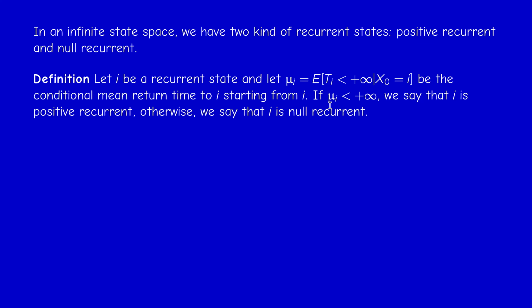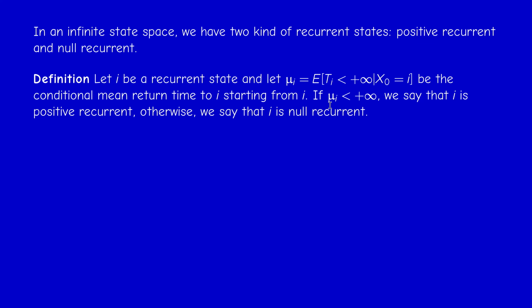So in the case of a symmetric random walk on Z, so p equals 1/2, all states will be recurrent. If we start from a state, we are sure that we are going back, but the time of return may be very, very big, so that the mean time is infinite.